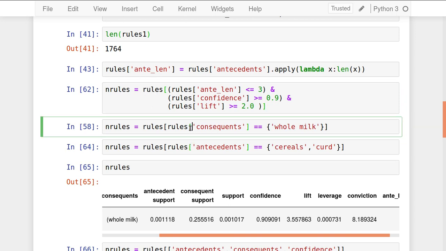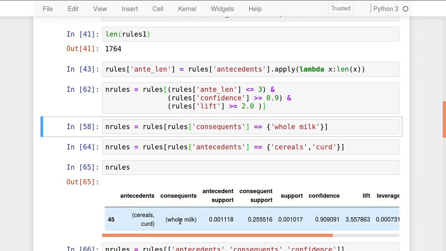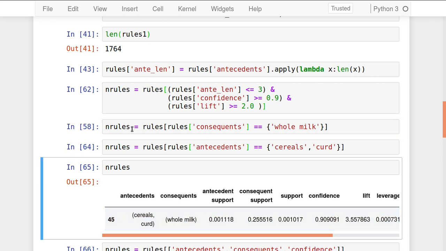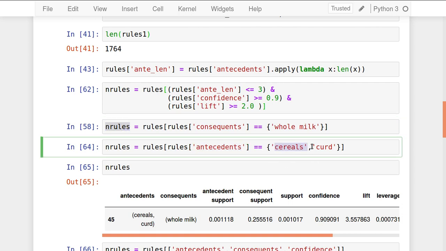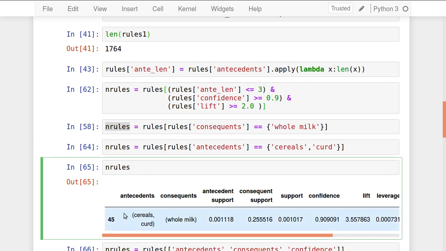Now a few more operations. On the consequent side I want only whole milk, so I can use this: rules of consequent equals whole milk. Only those rules are extracted. I can extract only the rules where whole milk is the consequent and store them. Or I want to extract only the rules which contain cereals and curd as antecedent. Like this end rules are there, and if you print that end rules I'll get something like this.